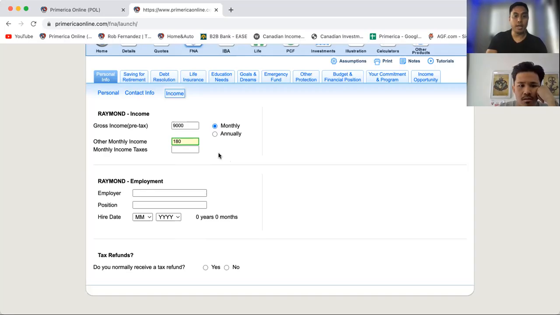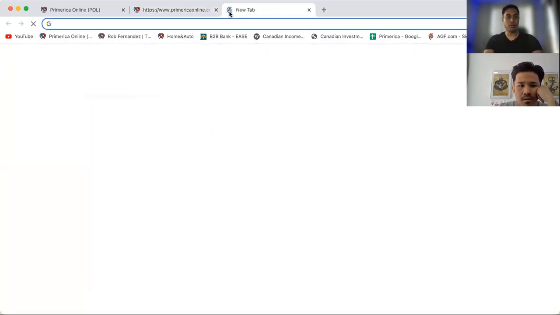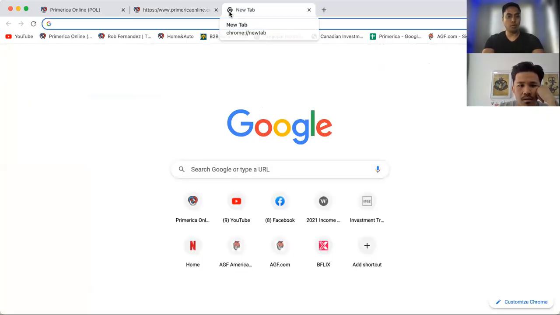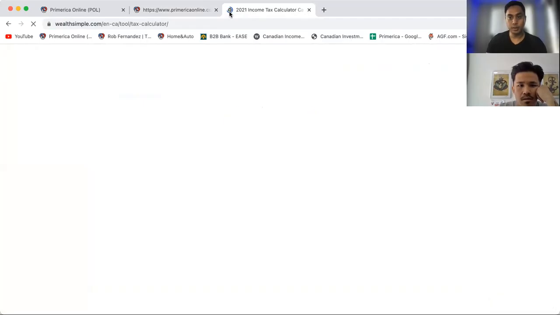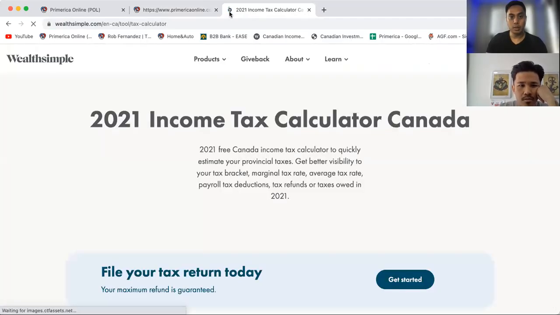All right. So monthly income, how do you find that out? Income tax. So here's how you do it. You go to Wealthsimple calculator. I'm pretty sure you've seen this one. I don't use Wealthsimple. Well, that's good to know. This is also how you can figure out gross if they only give you the net, they don't give you the gross. You can find out this way.